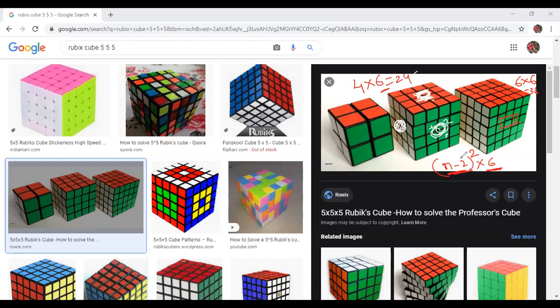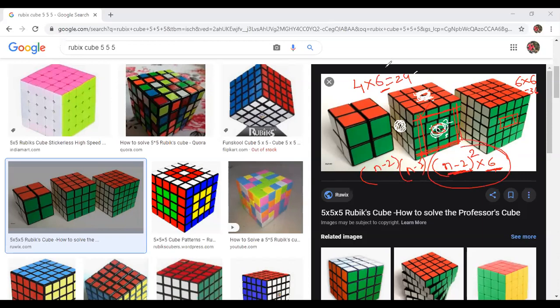See guys, if I want to get the middle one, I need to eliminate this layer and this layer. Yes or no? That means out of the area, I am removing 1 cube from top, 1 cube from bottom. That means out of n, I am removing 2. Now, similarly, if you see the vertical side, I am removing this one and this one. That means out of n, I am again removing one more 2 to get into the middle one. That's why n minus 2 whole square into 6.